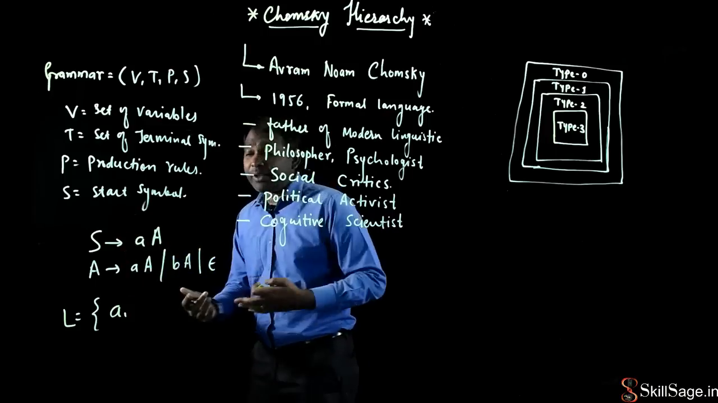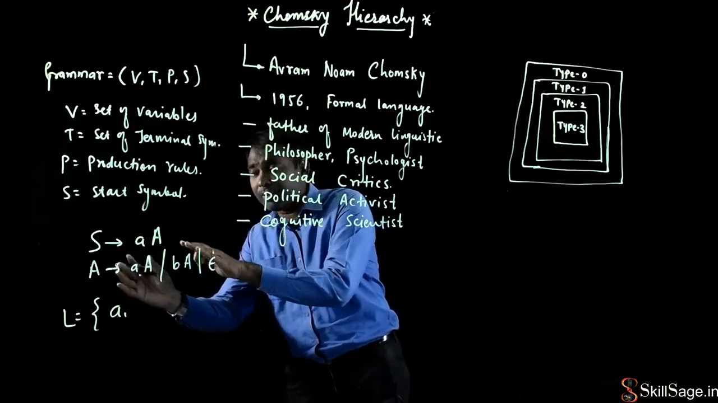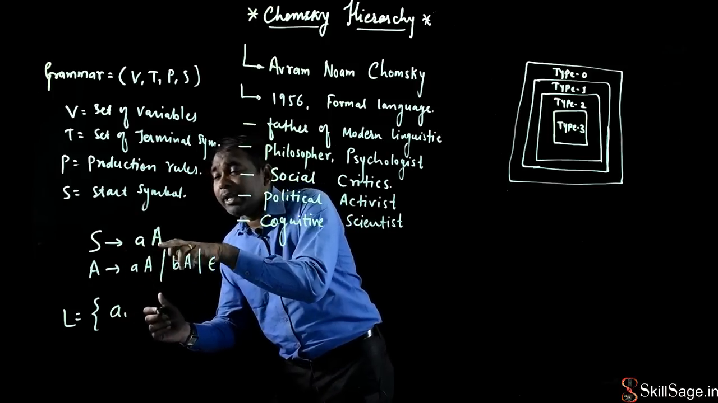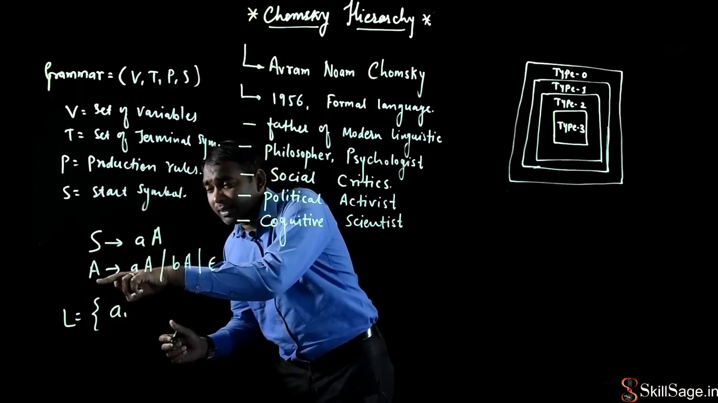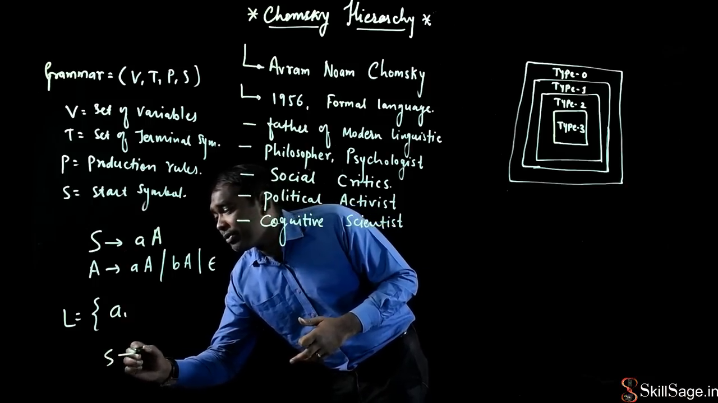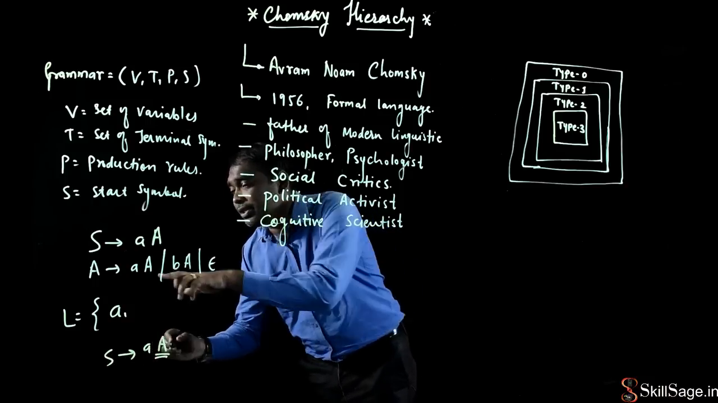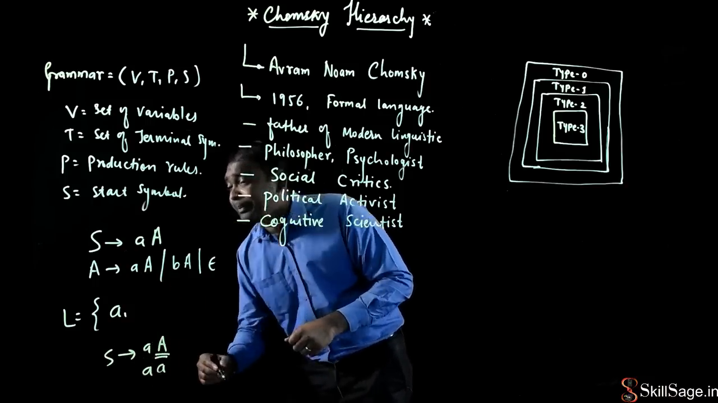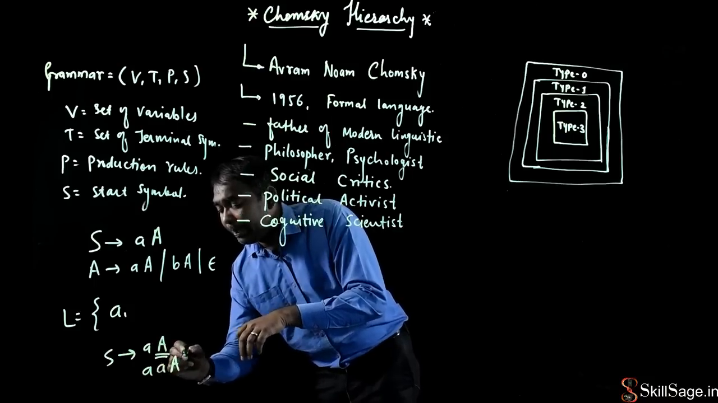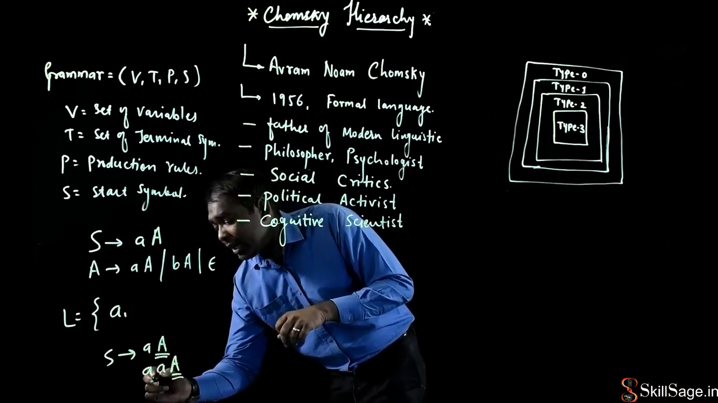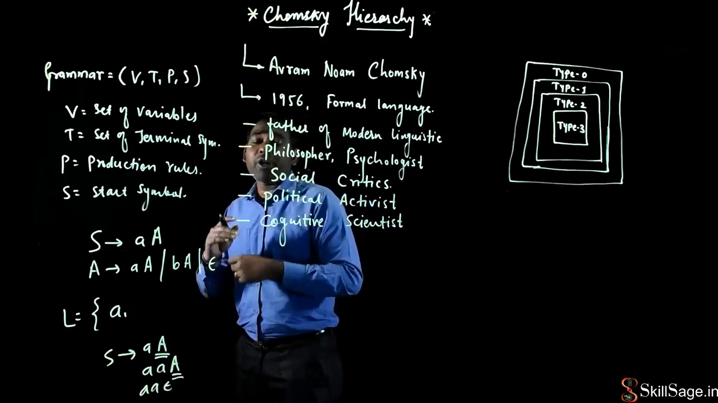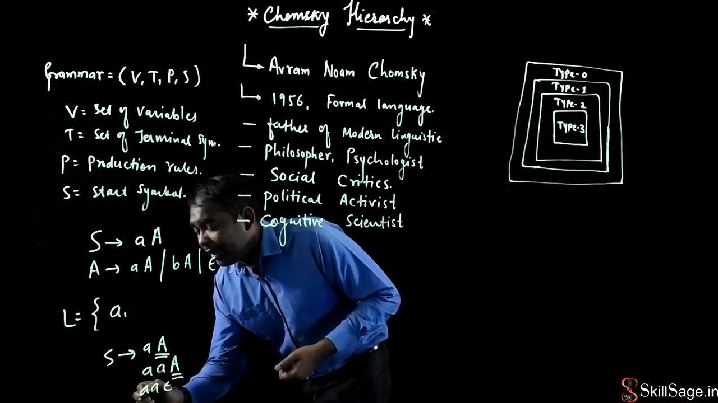Suppose I derive some more strings from this grammar. Listen here: S produces aA. If I replace this A with the rule A produces AA, I get S produces aAA. And if each A is replaced by epsilon, I get aA epsilon. Epsilon is the null string, meaning we are not reading any symbol. So here I get the valid string aa.